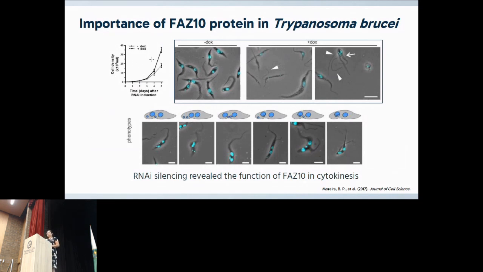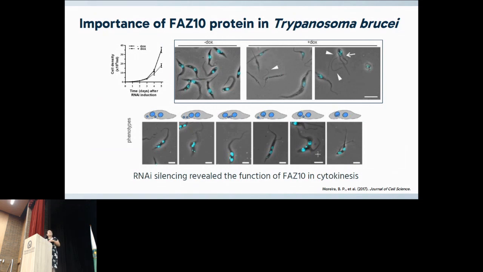Using RNAi to silence this protein, we can see here in this graph slowed cell growth in the absence of FASTN. In the absence of FASTN, we can see incorrect cell division, which we can see here in the microscopy image, generating different incorrect phenotypes, as we can see here.